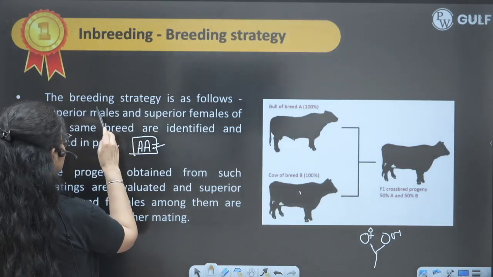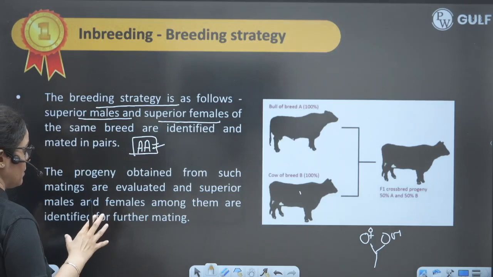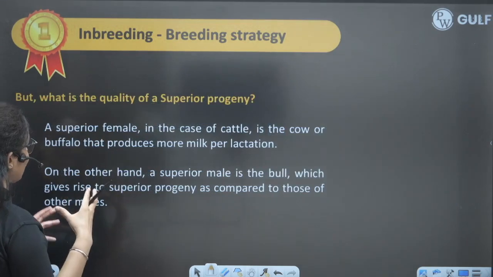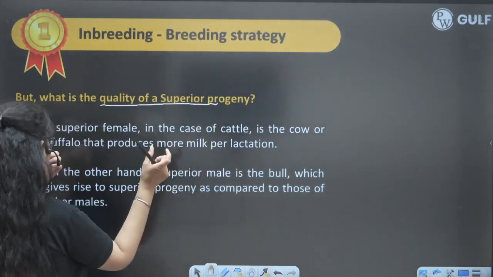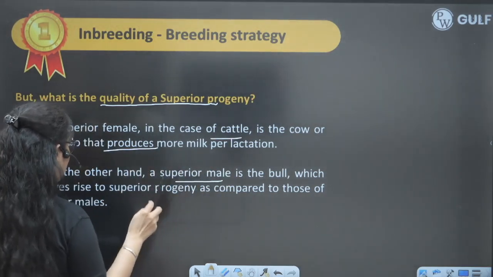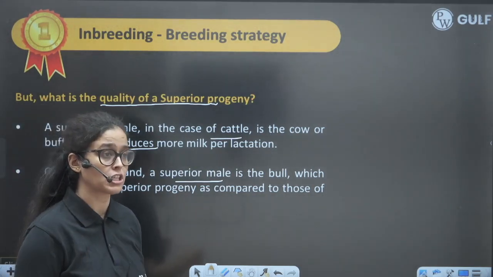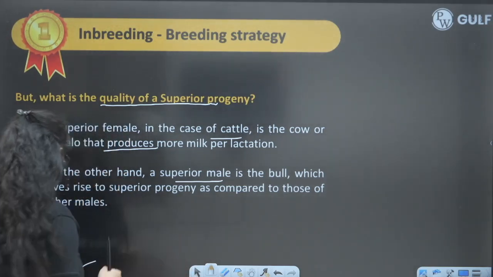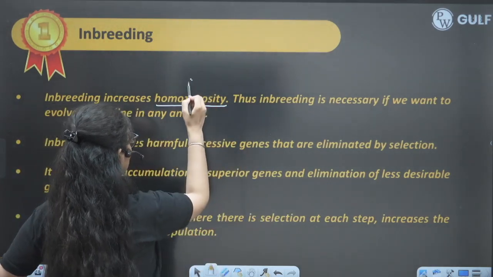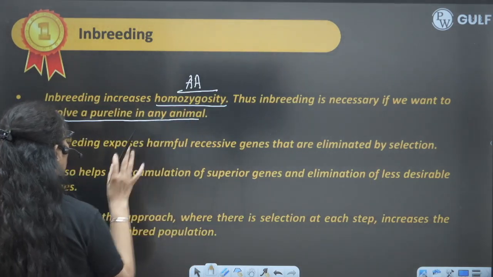So in this inbreeding strategy, the superior male and superior female of the same breed are identified and mated in pair. Why are we doing so? So that the best character, the pure line homozygous character, can be created. So what is the quality of a superior gene? A superior female in the case of cattle will be a good milk producer, and a superior male bull will be very active, very strong, producing strong progeny, and will be disease resistant, very powerful. So that is the superior one. Inbreeding increases the homozygosity, which I have told you about. So inbreeding is necessary to evolve the pure line in any animal.